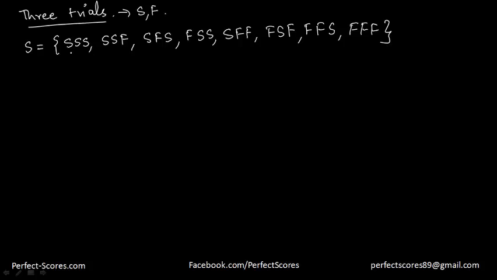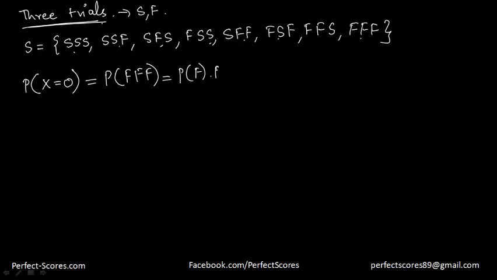So how many cases are there? There are going to be a total of 8 cases when you have 3 different trials of success or failure. Right? Now let me try and do one thing here. What's the probability of getting no success at all? That will actually be equal to the probability of getting all failures, which is equal to probability of failure into probability of failure into probability of failure.